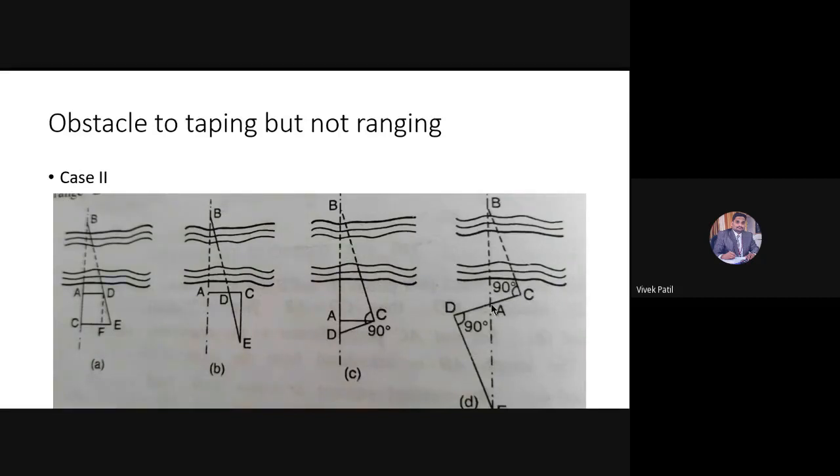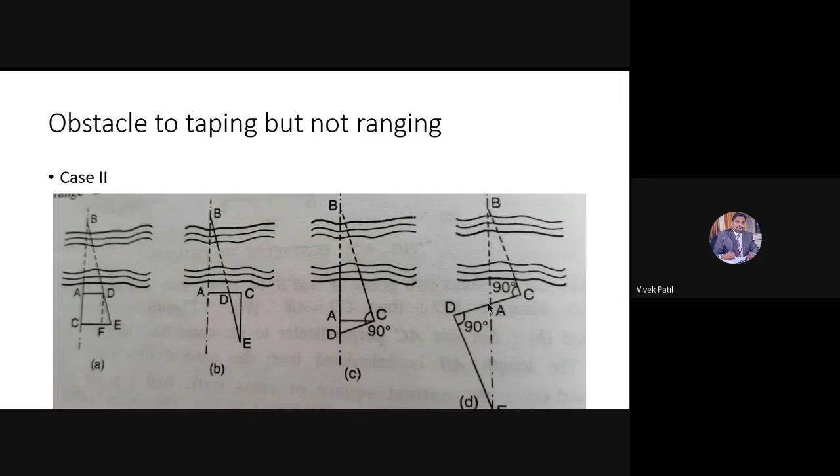Okay. So can I measure the distance AE? Can I measure the distance AE by the tape? Is it possible to measure the distance AE? No, sir. Why? What is the problem in measuring the distance AB? There is a problem to measure the distance AB because the river is flowing here. Okay, so this is the ground.